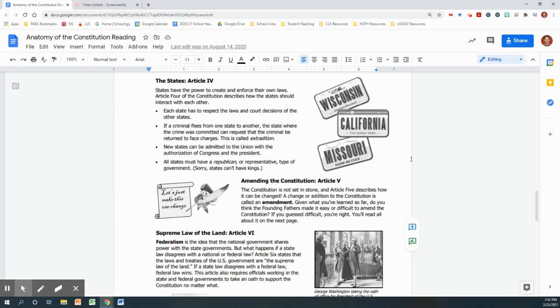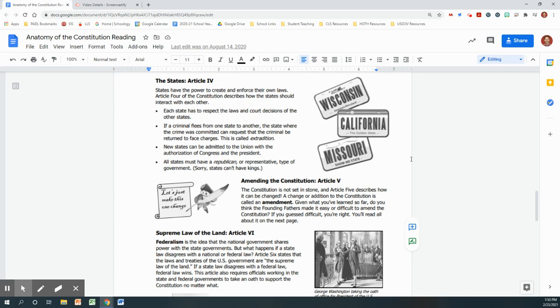This is called extradition. New states can be admitted to the Union with the authorization of Congress and the President. All states must have a Republican or representative type of government. Sorry, states can't have kings.